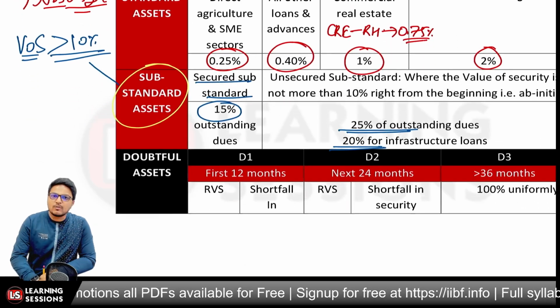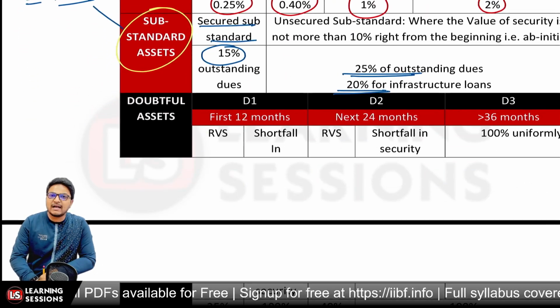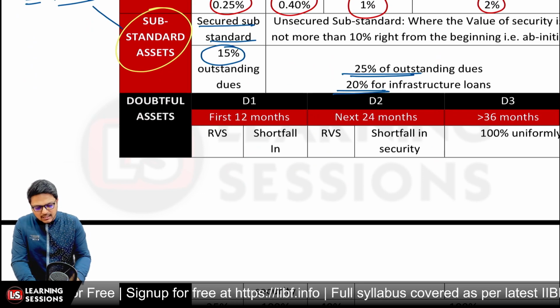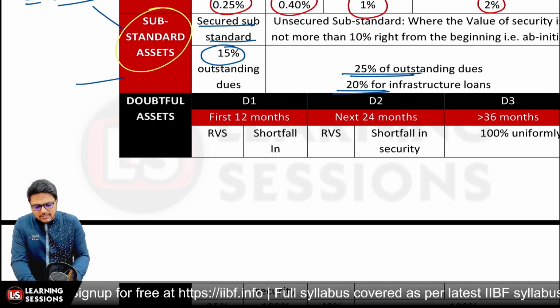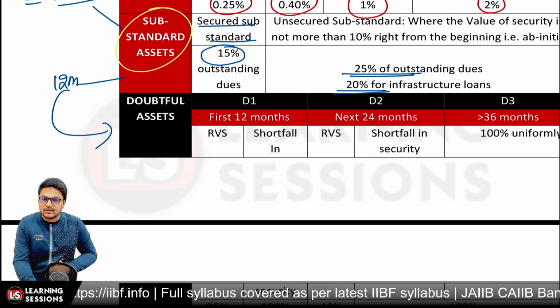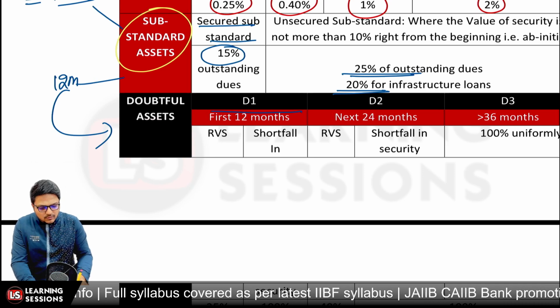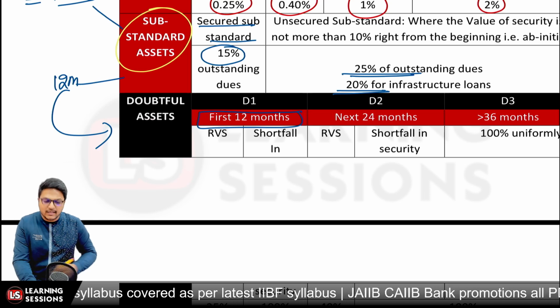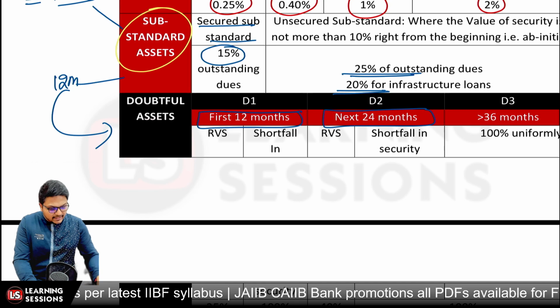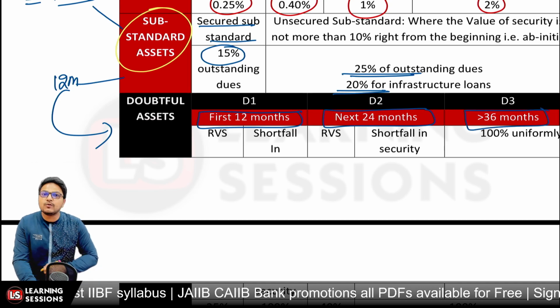And further, if we talk about the doubtful loans, I already told you that we are having three categories: doubtful 1, doubtful 2, doubtful 3. After being in the substandard category for 12 months, the account will be transferred to the doubtful asset category, and for the next 12 months it will be under doubtful 1 category, for the next 12 months under doubtful 2 category, and after that, after 36 months, it will be under doubtful 3 category.